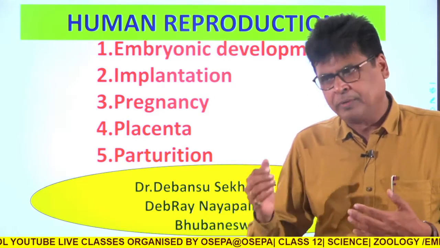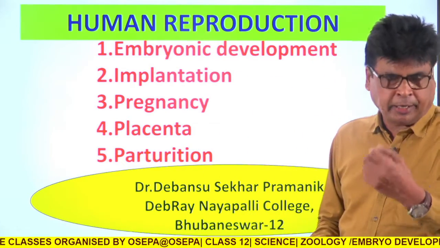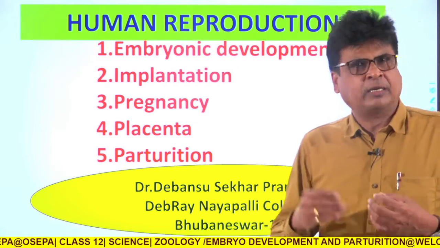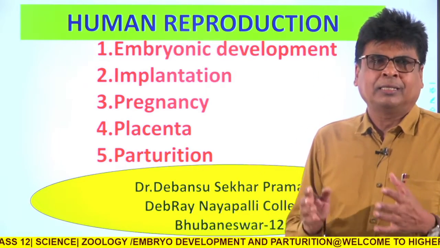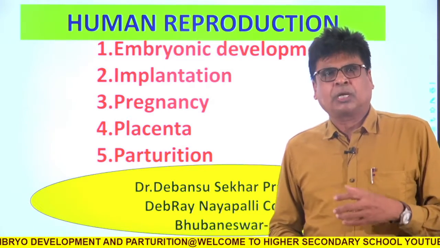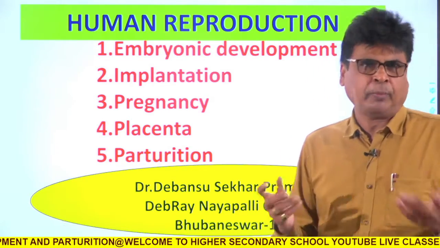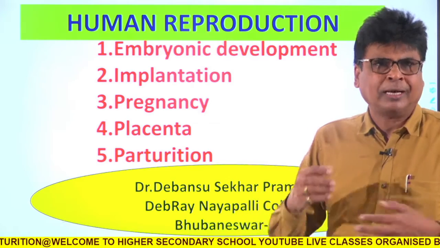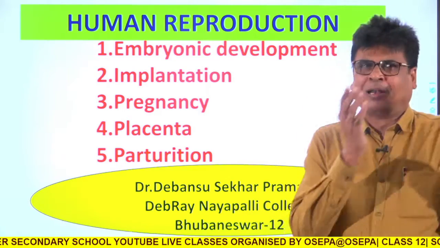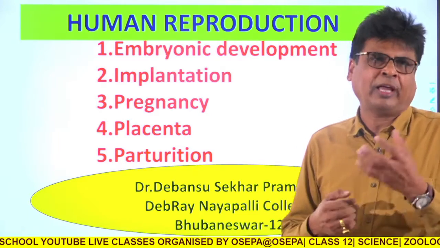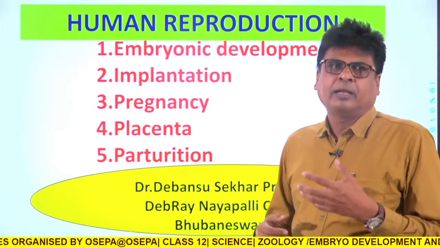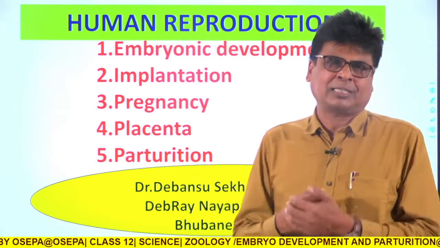This is the product of fertilization. If fertilization does not occur, the egg dies out. Finally, this egg along with some uterine materials and blood comes out from the body, which is called menstruation, and this cycle continues. This was the discussion of our last class, and I hope you have absorbed all the discussion I delivered in my last class.